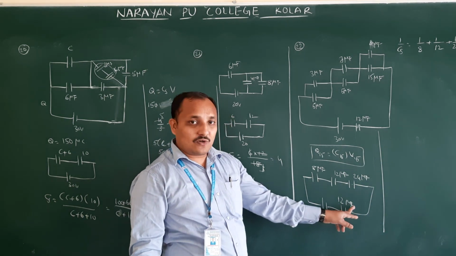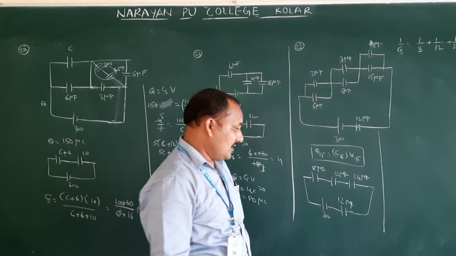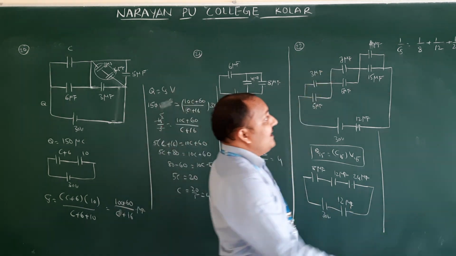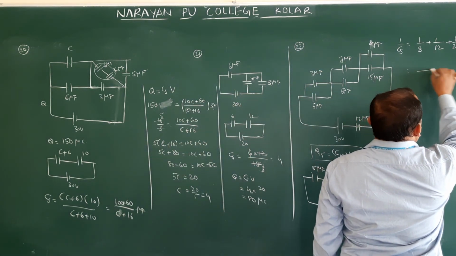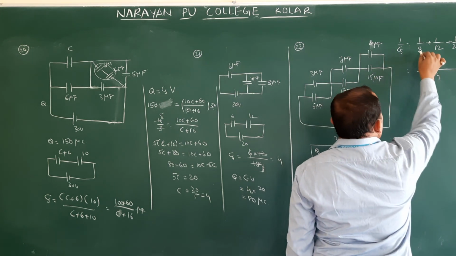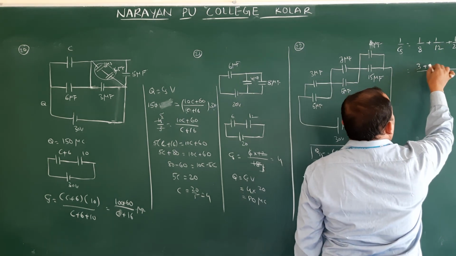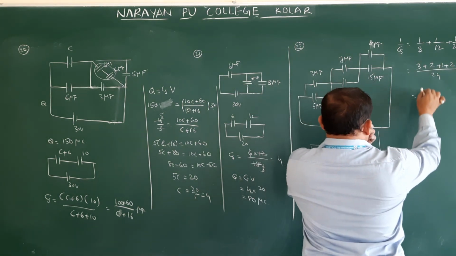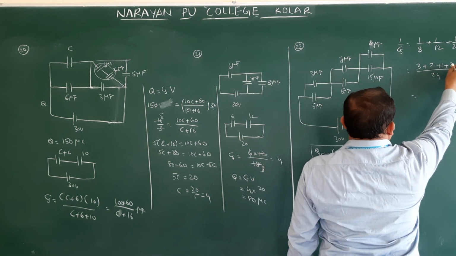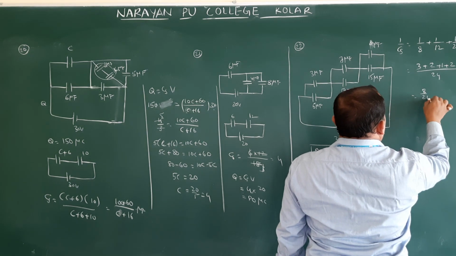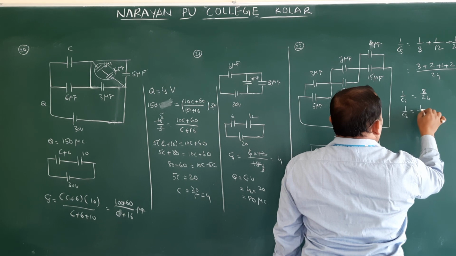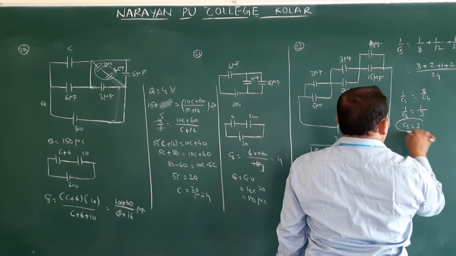Here they gave microcoulomb in the question, but that is microfarad, not coulomb. Fine. What is the LCM here? We can take 24: 3, 2, 1, 2. So 3 plus 2 is 5, 5 plus 1 is 6, 6 plus 2 is 8. So 8 by 24, and 8 by 24 means 1 by 3. Then CS is equal to 3.